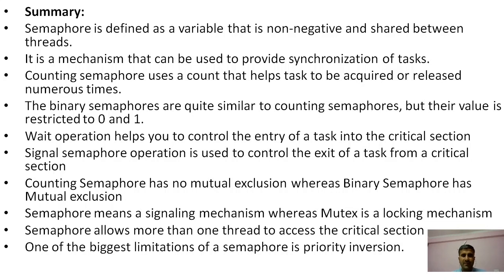Binary semaphores are quite similar to counting semaphores, but their values are restricted to zeros and ones, whereas in the counting semaphore the range is from minus infinity to infinity. The wait operation helps you control the entry of a task into the critical section.